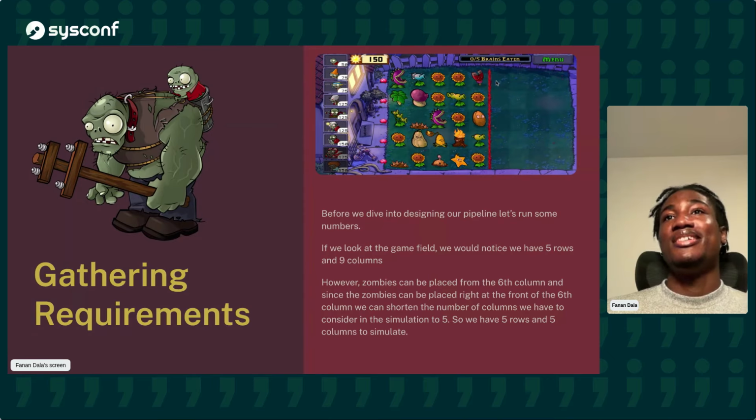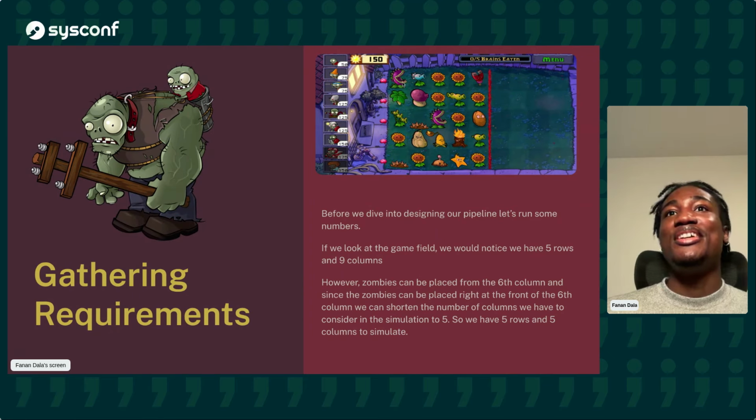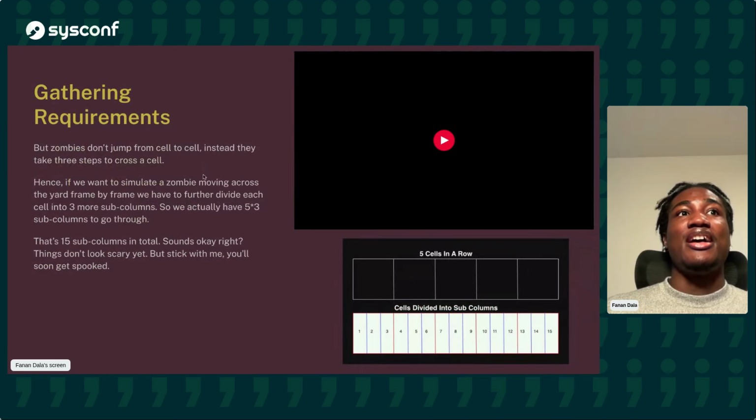So we can place zombies at the 6th column. However, you place it right in front of the 6th column. So let's just take out everything from the red line and focus only on the first five columns. So we have five rows and five columns for which we're going to need to run our simulations.